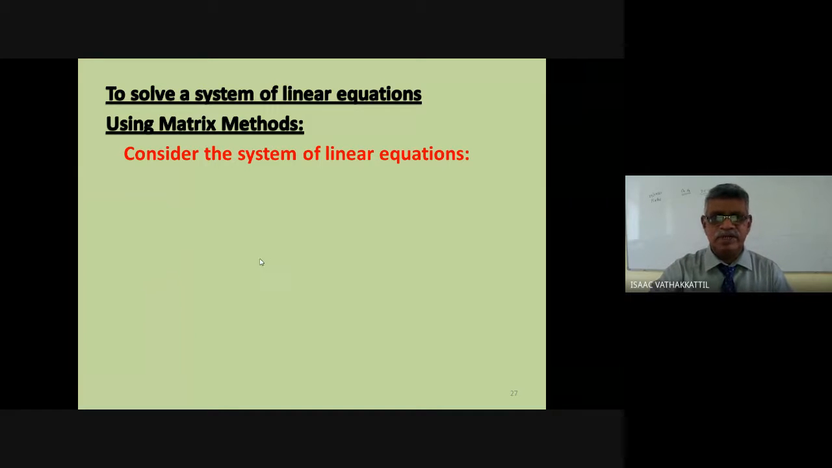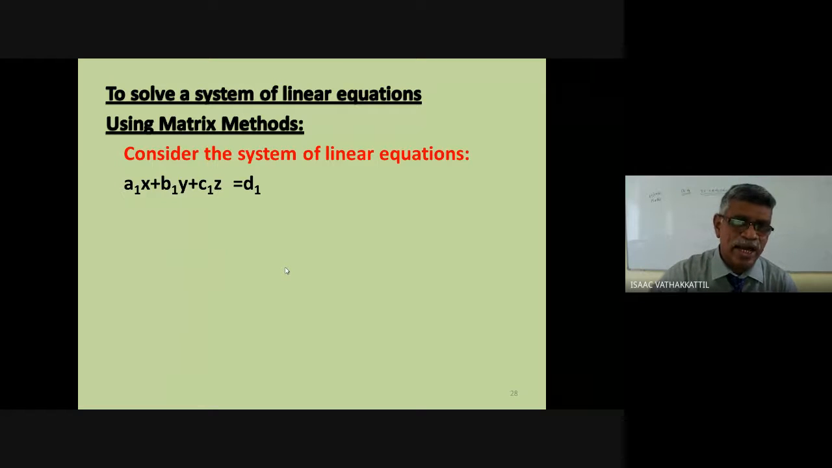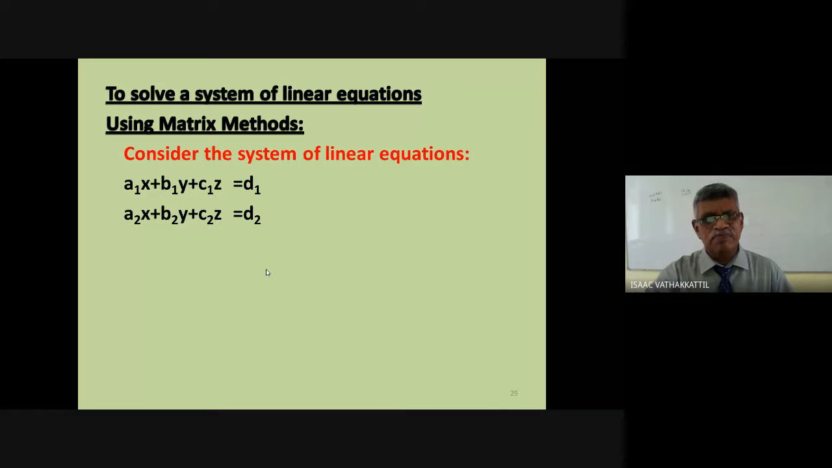Consider the system of linear equations. I have three equations, linear equations in x, y, and z. You may have any number of equations, but we are only talking about linear equations. If you have three equations, we need three unknowns, or if you have two unknowns, then two equations. So a1x plus b1y plus c1z equal to d1, a2x plus b2y plus c2z equal to d2, and a3x plus b3y plus c3z equal to d3.